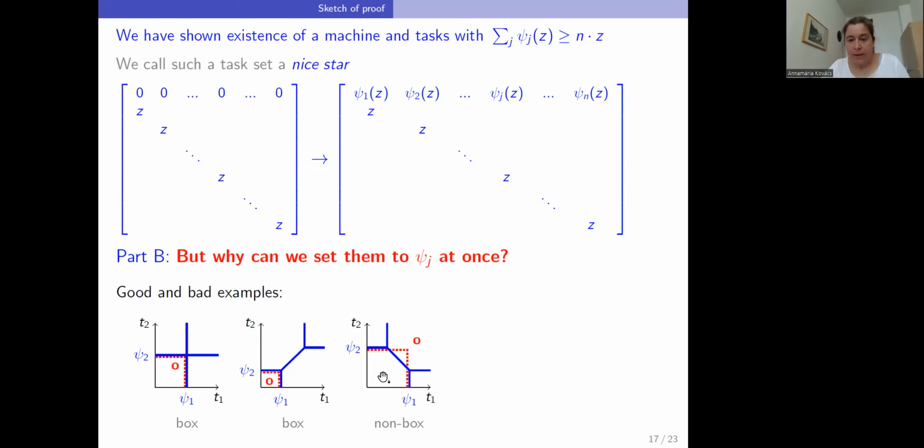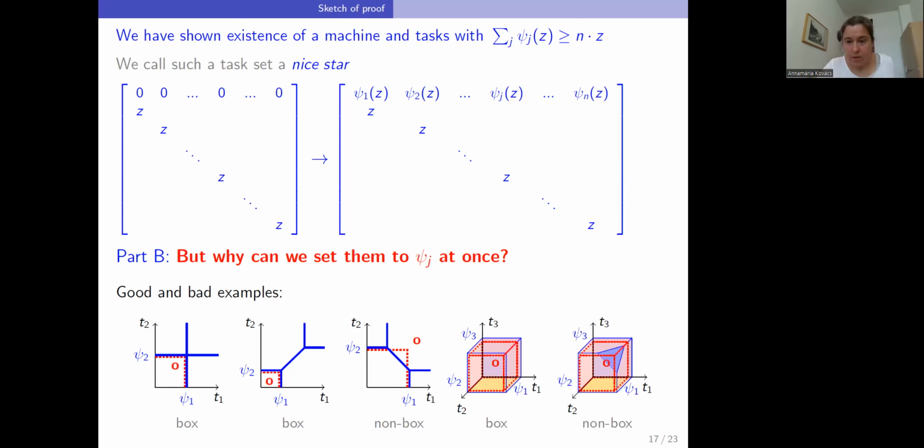The third case is, here we had, so to say, bad luck, because we set both tasks to T, and therefore now the T machine does not get the tasks. Actually, it doesn't get any of them.